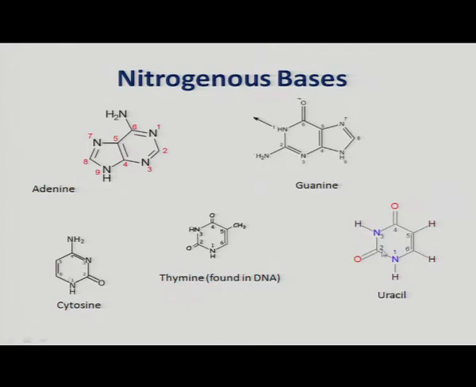If you can see the structure of these nitrogenous bases, you can find that when the methyl group is added to this uracil, it will convert it into thymine, and when the amine group is removed from this cytosine, it will get converted into uracil. The detail of this we will discuss in the coming slide.